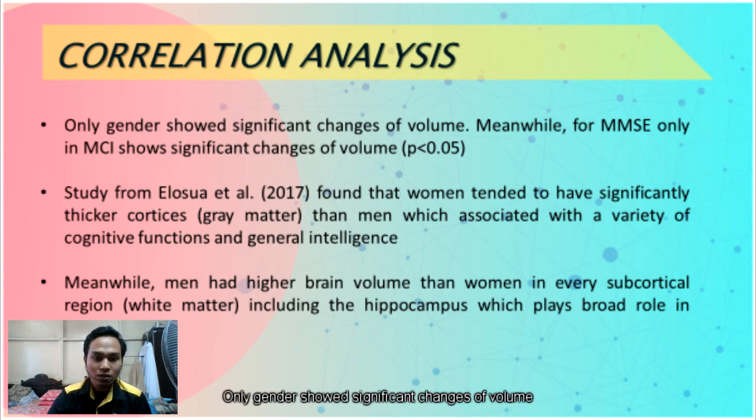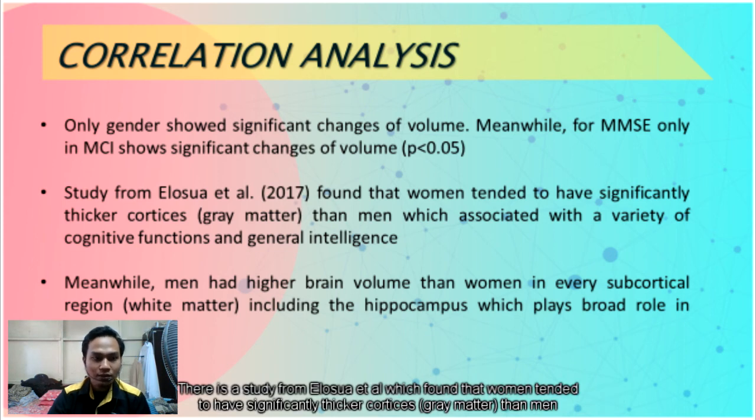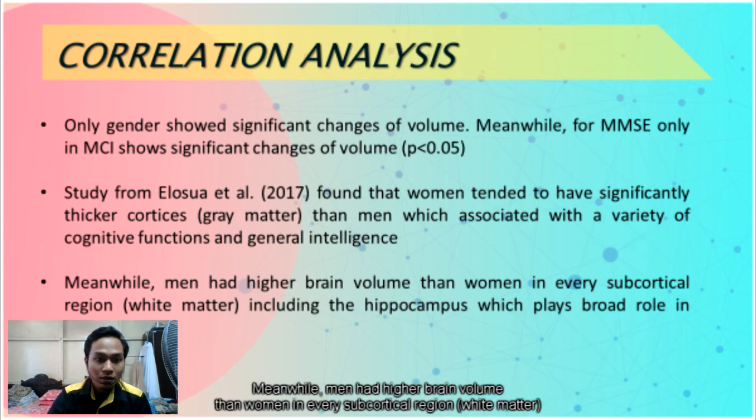Only gender shows significant changes of volume. Meanwhile, for MMSE, only in MCI shows significant changes of volume with p-value less than 0.05. There is a study from Ruigrok et al. which found that women tend to have significantly thicker cortices in grey matter than men, while men have higher brain volume than women in every subcortical region in white matter.